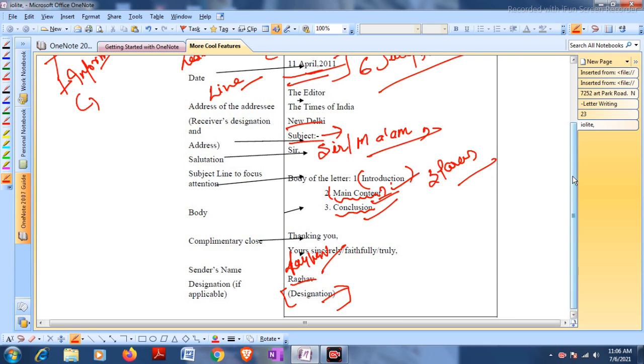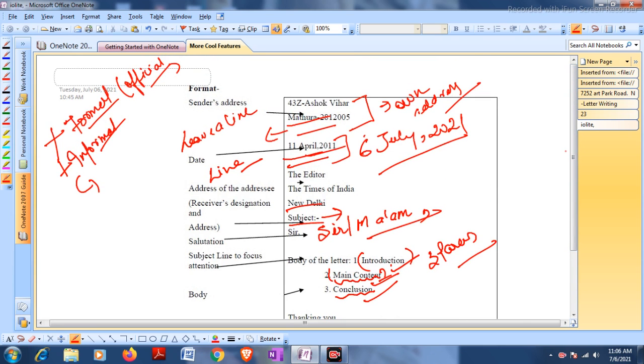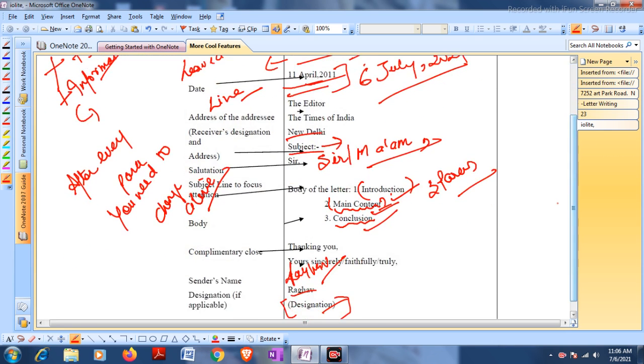Not to forget that neatness is the key to success in letter writing. Your letter should look absolutely neat. We are not going to follow that orthodox method of leaving 2 finger space when changing every paragraph. We'll just leave a line. So after every paragraph you need to change a line. That will make your letter look neat, and that will also help the examiner identify that you've changed a paragraph. No need to leave 2 finger space.